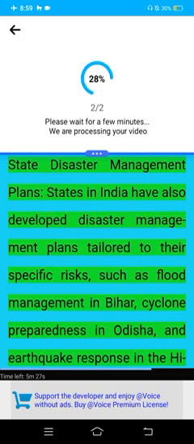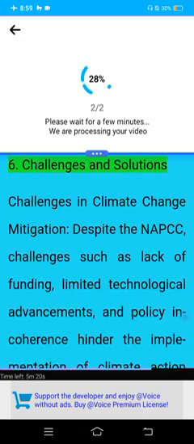State disaster management plans. States in India also develop disaster management plans tailored to specific risks, such as flood management in Bihar, cyclone preparedness in Odisha, and earthquake response in the Himalayan states. 6. Challenges and solutions.